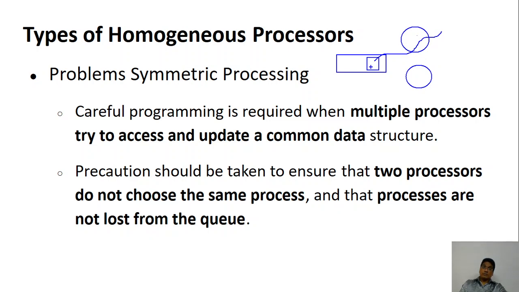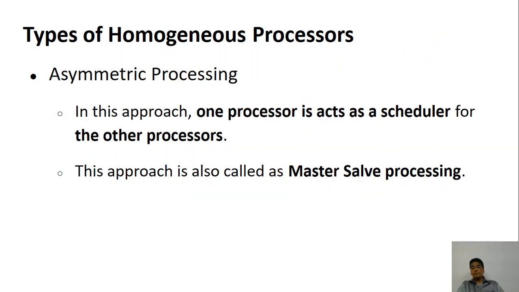At the same time, simultaneously, the other also says, oh, this is free, I will also take it. So the same process, seen by both of them at the same instant, was taken by both, and both are executing it in parallel. The result may not be the expected result. How to prevent this? There must be some control. Without control, it is not possible.